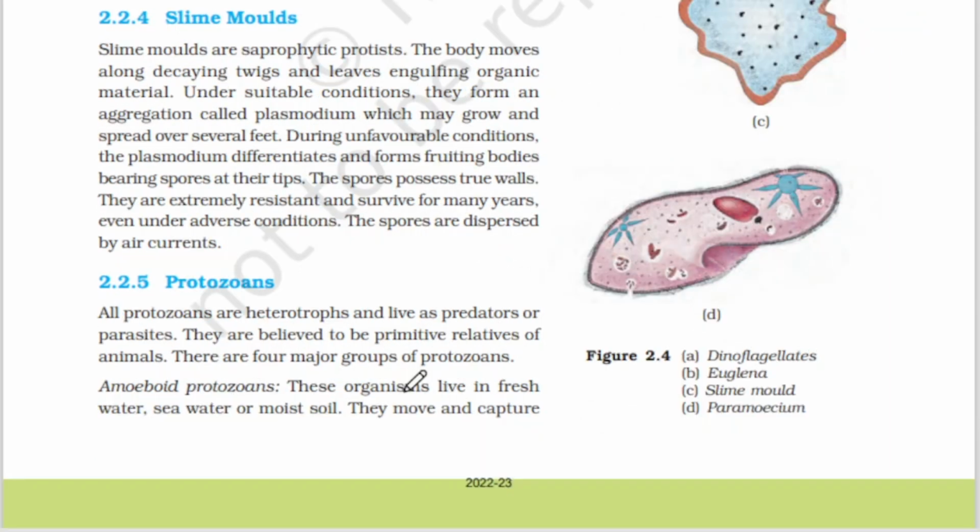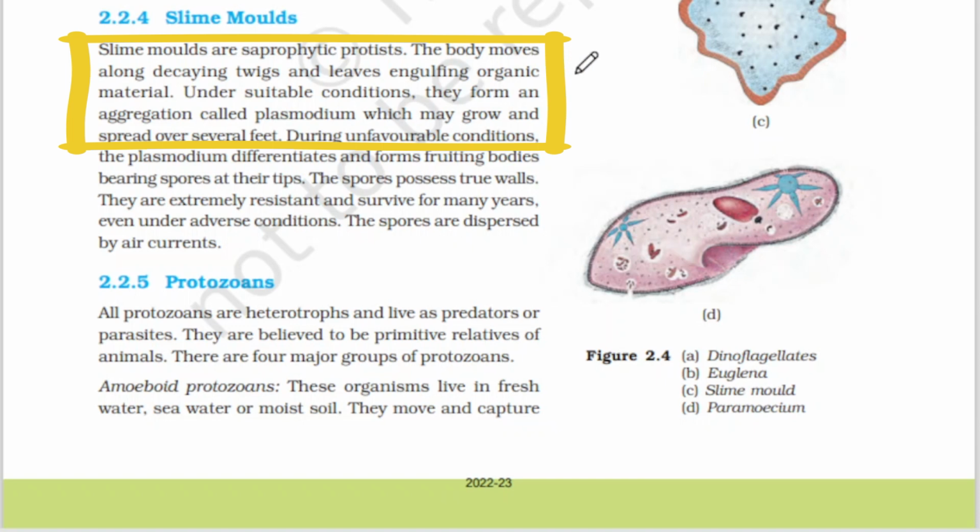Okay, slime molds. Slime molds are saprophytic protists. What are called saprophytic protists? These are the group of organisms which release enzymes into the surroundings that convert the organic matter into simpler forms, so that they absorb the nutrition from that organic matter. The body moves along decaying twigs and leaves engulfing organic material. How will they engulf? By using the enzymes which they secrete and release into the outside.